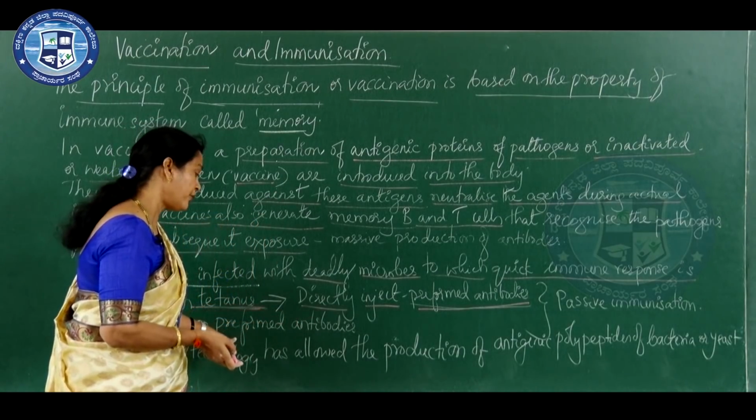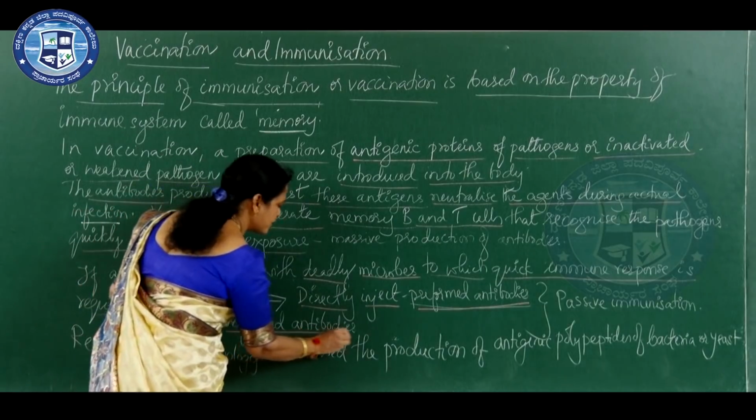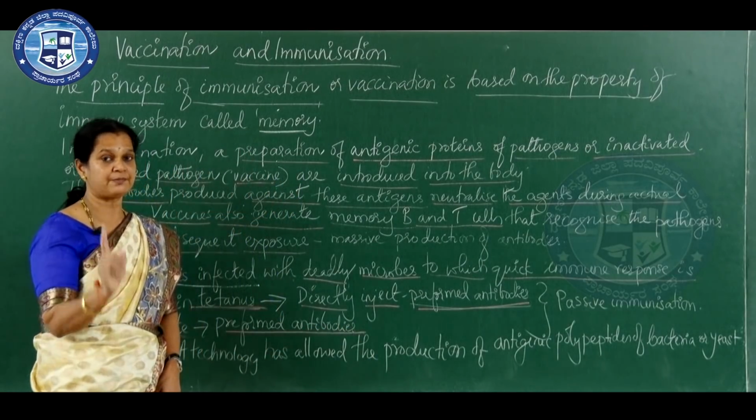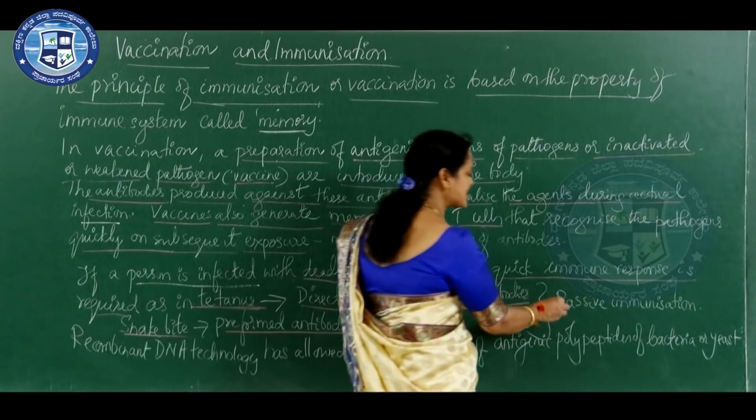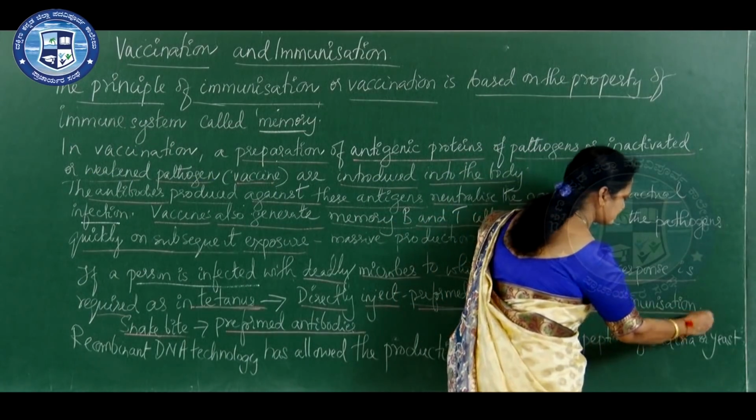So, in order to avoid that, preformed antibodies are to be given to that person, and this type of immunization is called passive immunization.